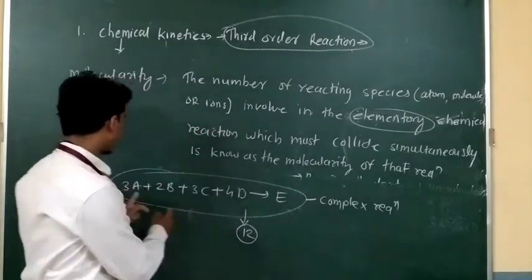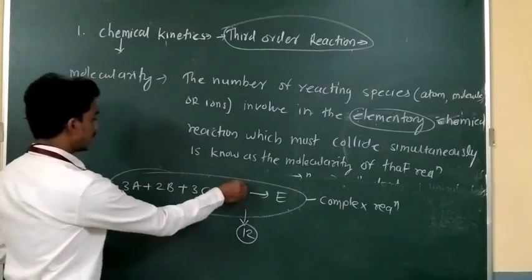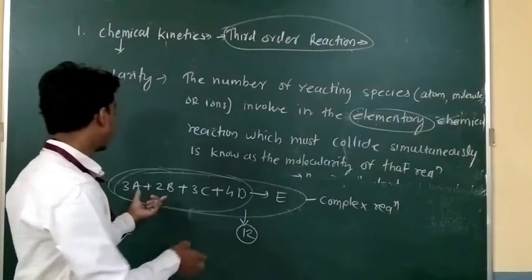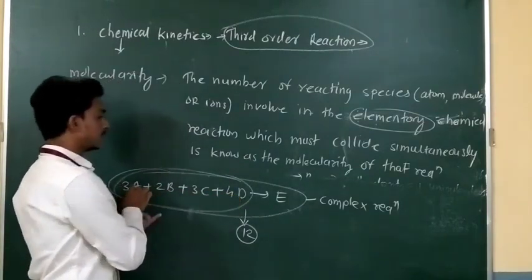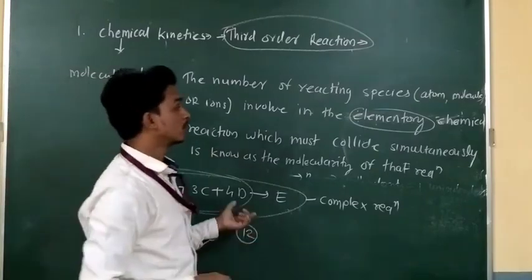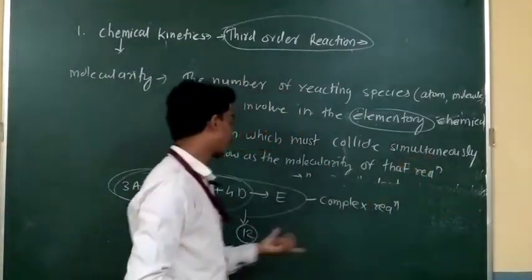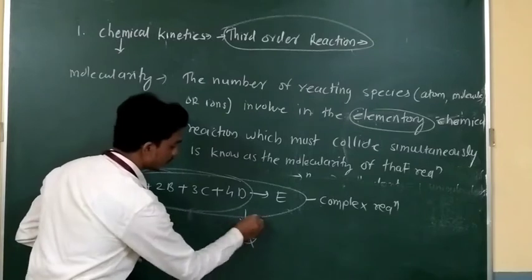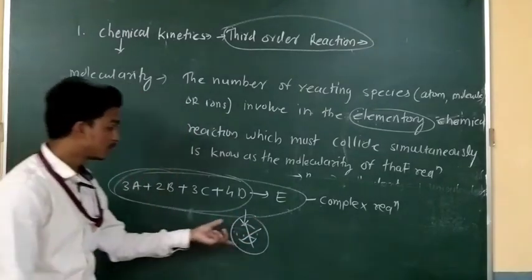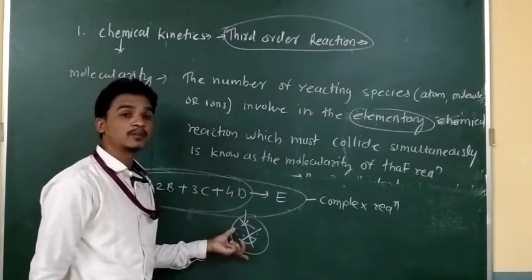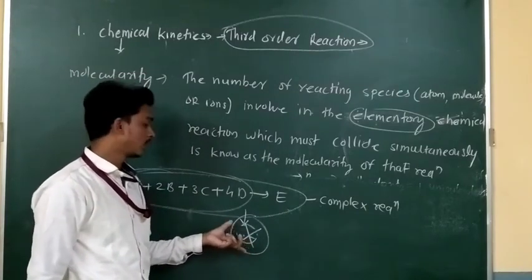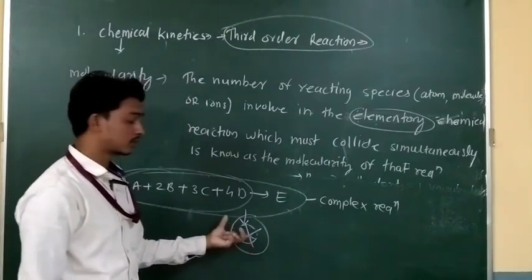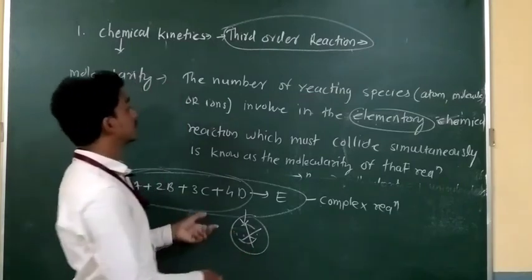The possibility of molecules A, B, C, D, these four kinds of molecules, colliding simultaneously is not there. That's why this reaction is complex, and we are unable to judge the molecularity of these reactions.